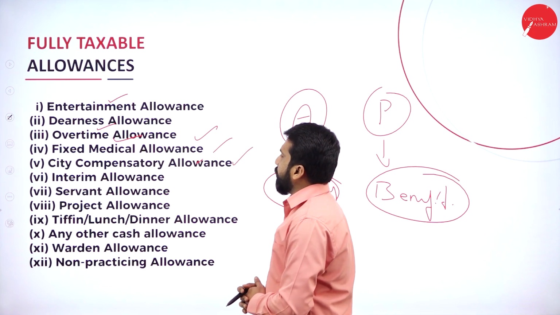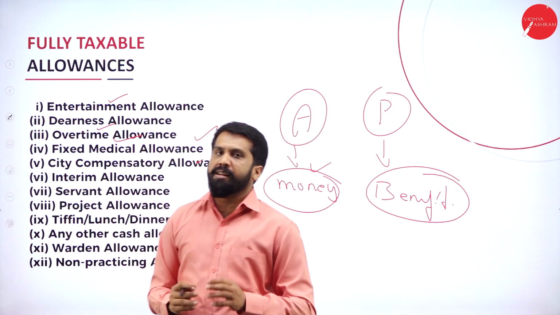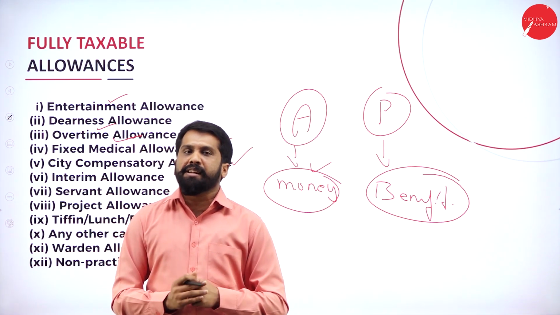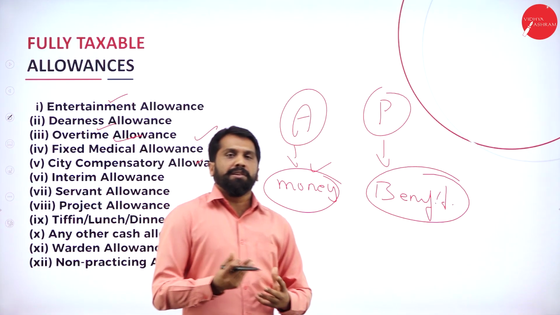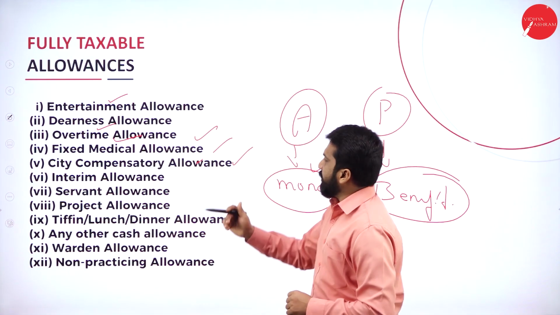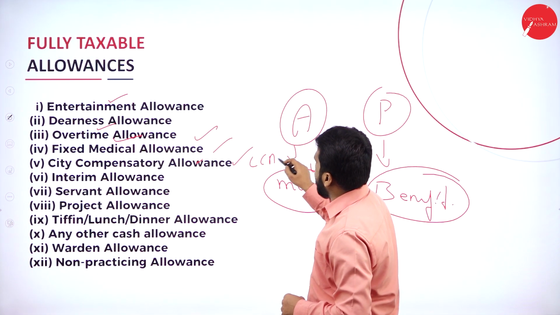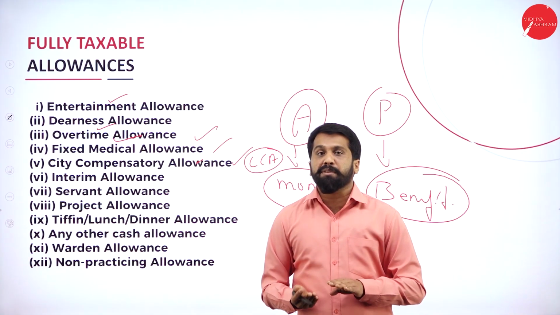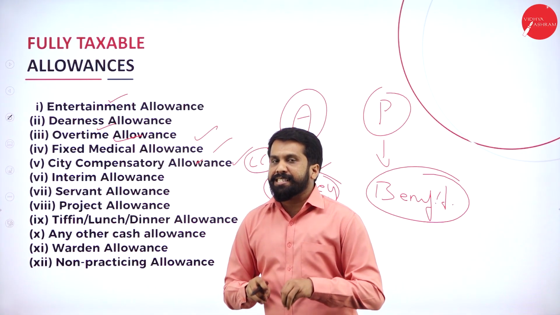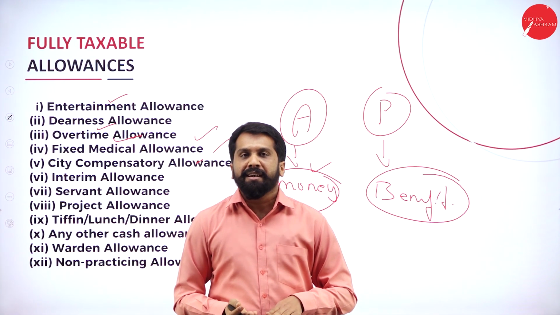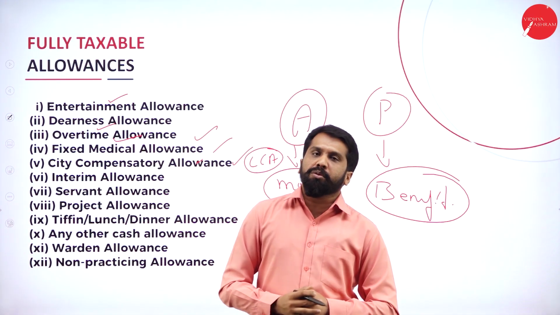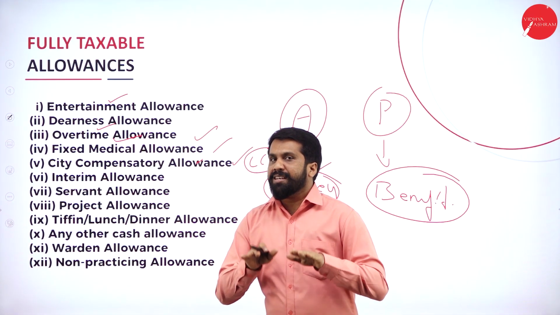City compensation allowances. It depends on the city. If you are living in cities like Mysuru, Bangalore and all, your CCA, we call it CCA, city compensation allowance will be more because in the city, your expenses will be higher. If you go to rural areas, your expenses will be less.